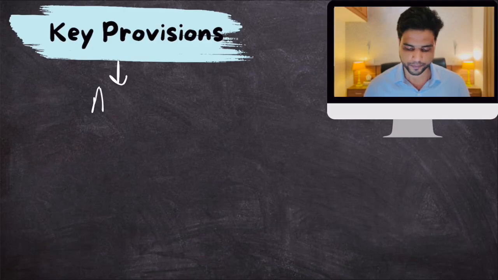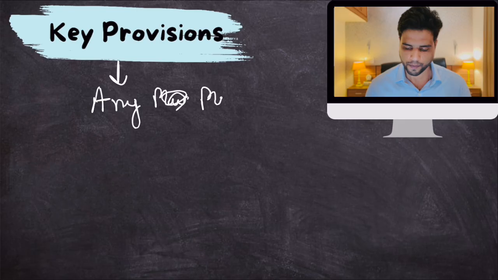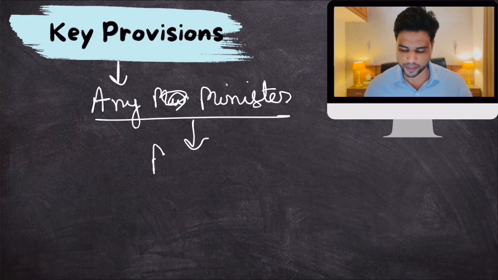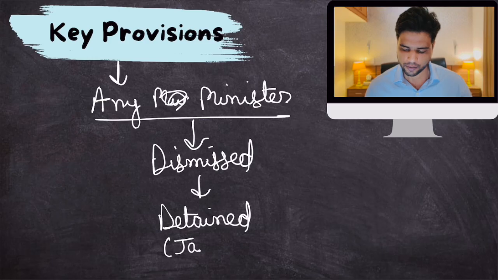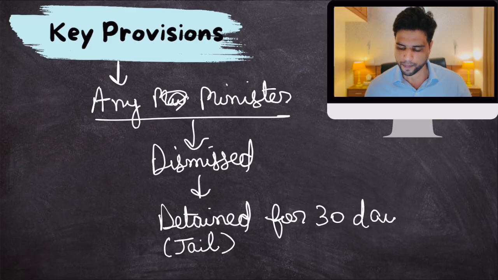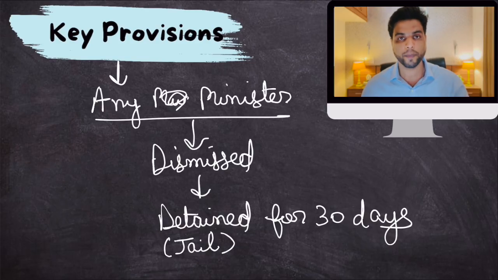Any minister can be dismissed if he or she is detained, basically jailed, for 30 days, for an offense whose punishment is more than 5 years of jail.